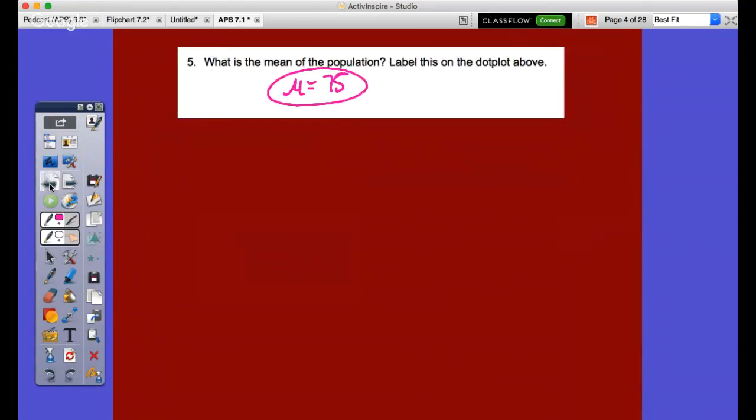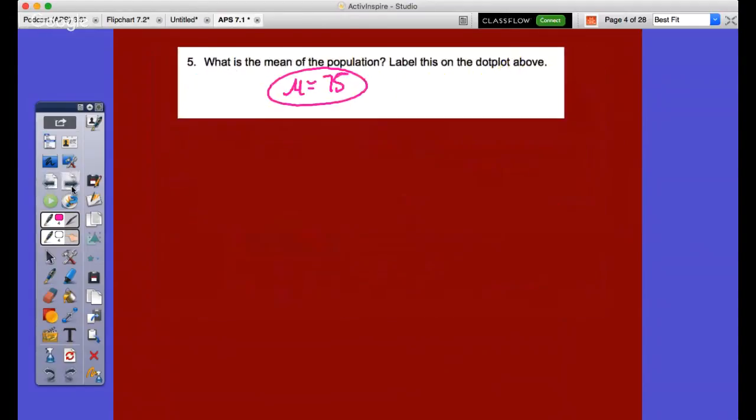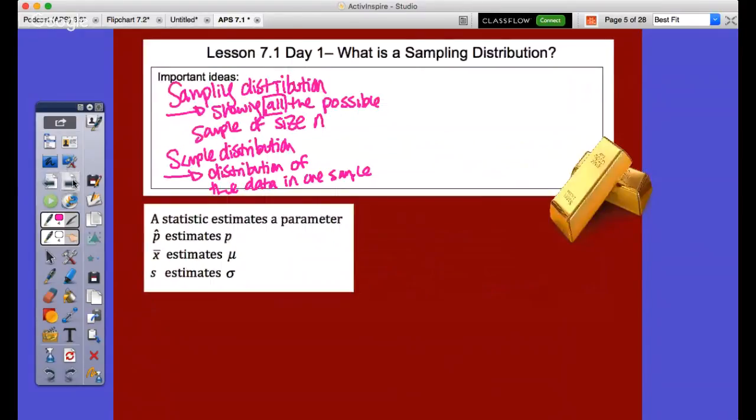So as we come over here, you'll notice this was of size 2. But as we looked up here, each of these x bars of size 2, it's all the possible samples of size 2. And then we plot that, okay? So if I were to draw this out, and that was just to put dots on, we have context and all that. I'm just putting this out.